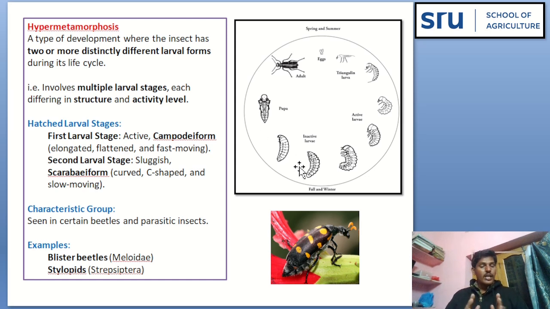When an insect possesses two or more kinds of larval stages in its life cycle, then such development is known as hypermetamorphosis. This kind of metamorphosis is seen in certain beetles and parasitic insects, for example blister beetle and stylopids.